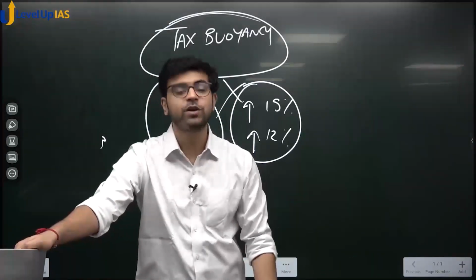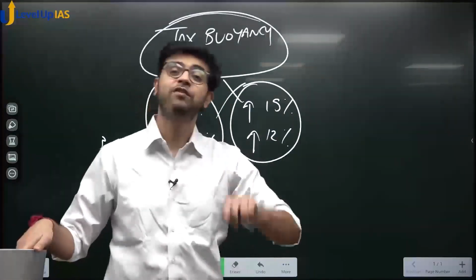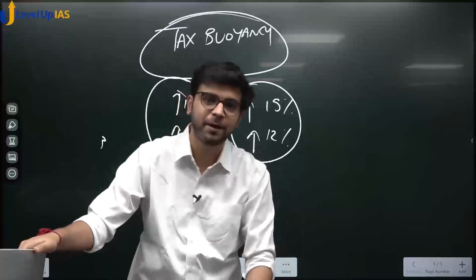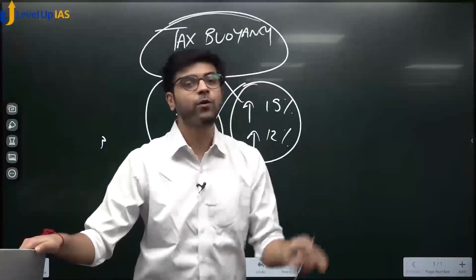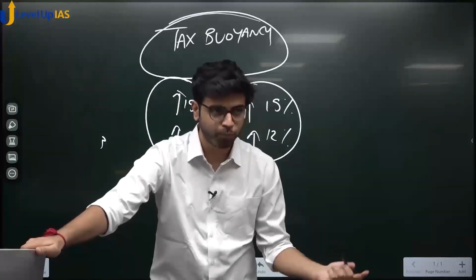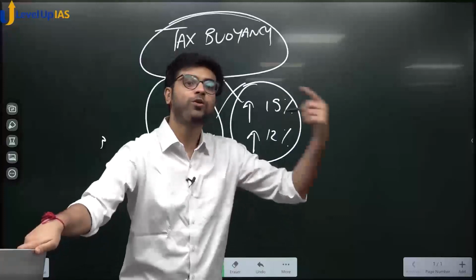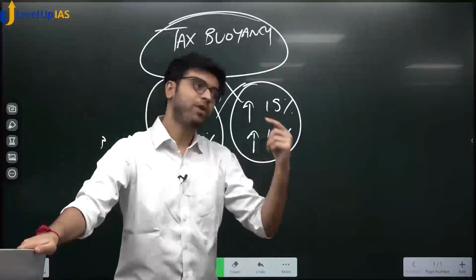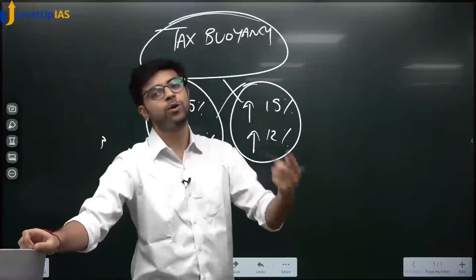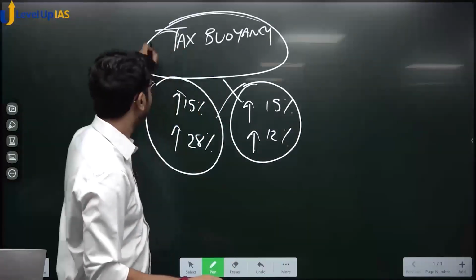Fiscal deficit will come down. If fiscal deficit comes down, the government will borrow a lesser amount of money. Then crowding out will be less. If crowding out is less, private people will have more money to borrow. They will have more money to consume or more money to invest. If they consume or invest more, GDP increases. The story starts from here and then again goes back to GDP.